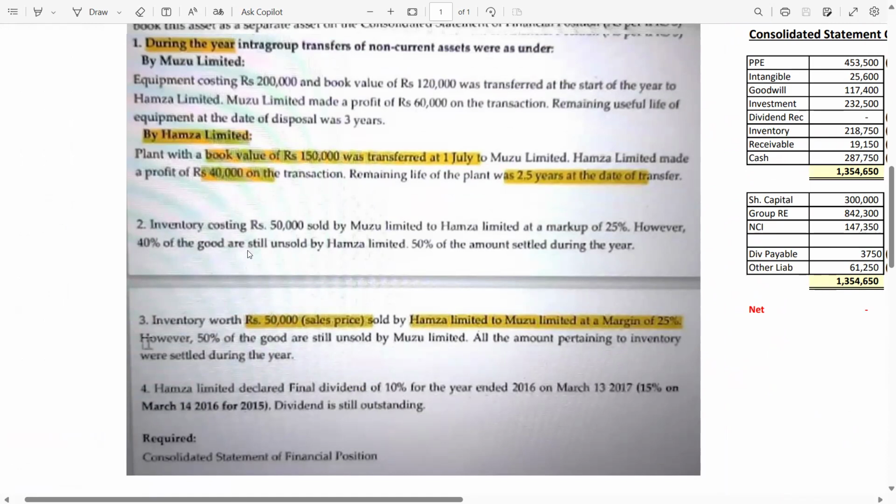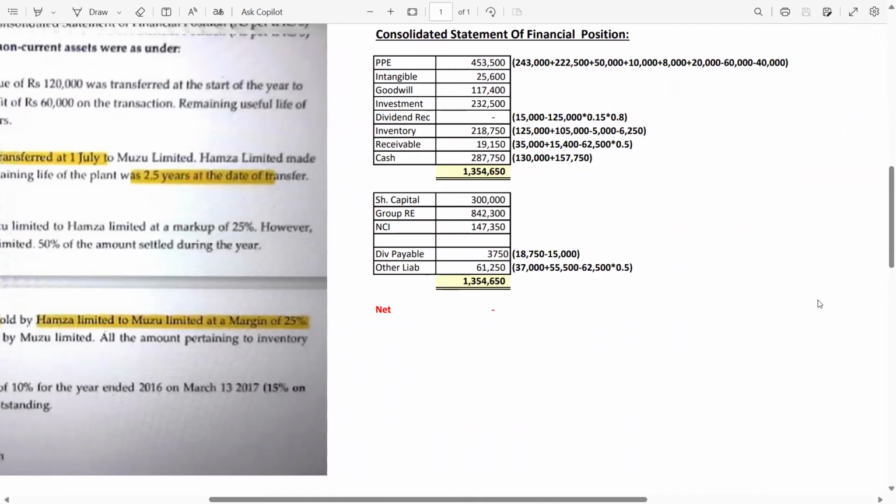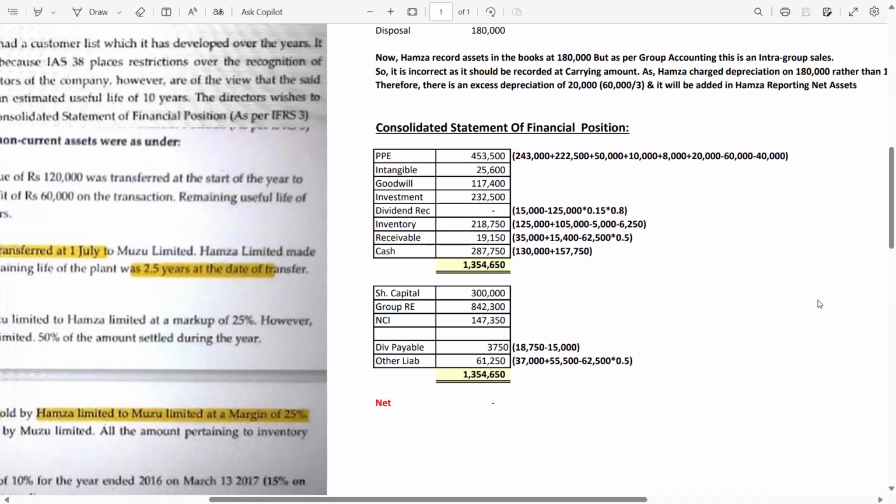There is an important line. However, 40% of the goods are still unsold. So 40% is your URP by H Limited. 50% of the amount settled during the year. So it means 50% is still outstanding, and this is the group transaction. Transactions between the group members are not considered, so that's why you have to debit the payable and credit the receivable. That's why this receivable or payable balance is deducted from here. Now we have cash 287,750 given in the question. So the total of the assets is 1,354,650.